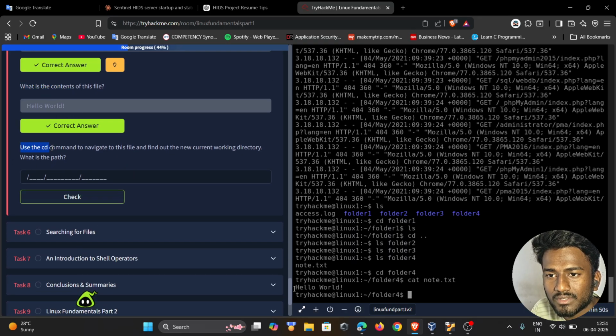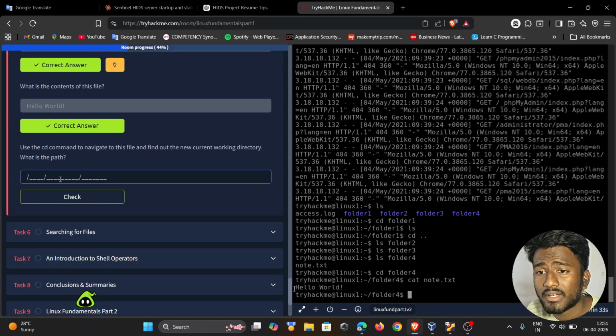Now use the cd command to navigate to this file and find out the new current working directory. What is the path? Use the cd command, navigate to the file, and find out the new current working directory. What is the path? Okay, here is a tricky question they ask us.